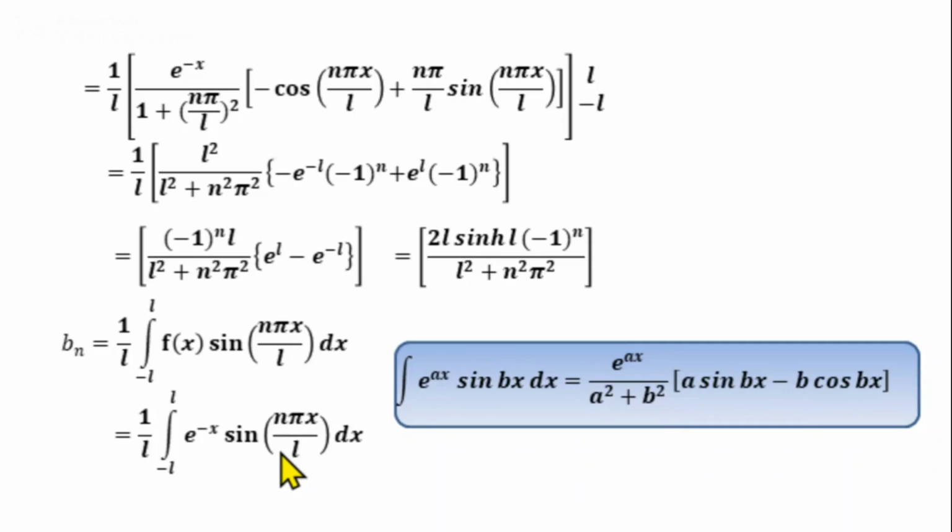So in the next step we get 1 by L into e power minus x divided by minus 1 the whole square plus n pi by L the whole square into minus sin n pi x by L minus n pi by L cos n pi x by L. Then apply the limits from minus L to plus L. Here also make use of the results cos n pi equal to minus 1 raised to n and sin n pi equal to 0.